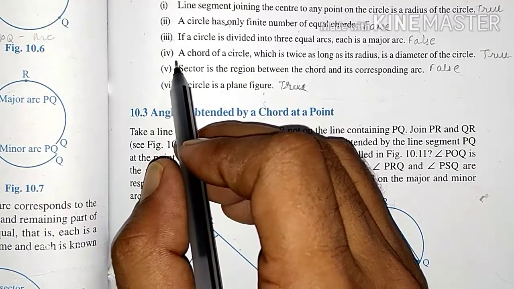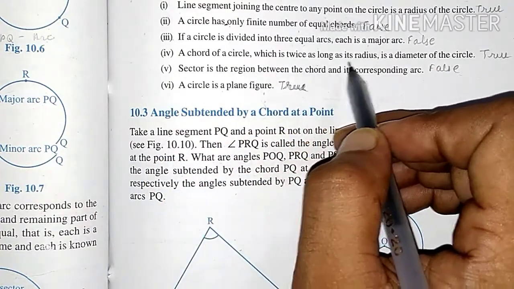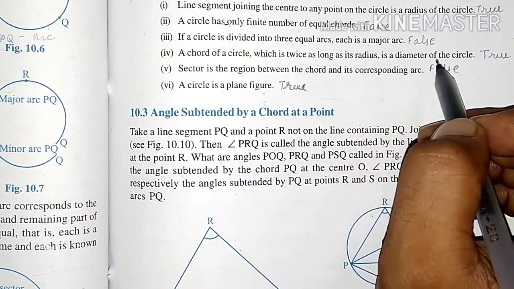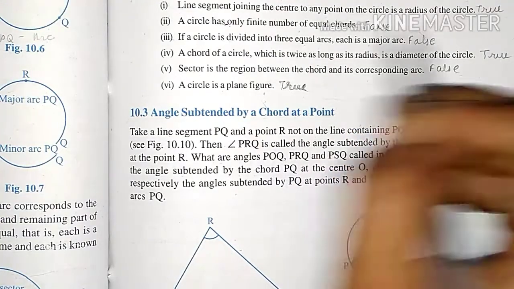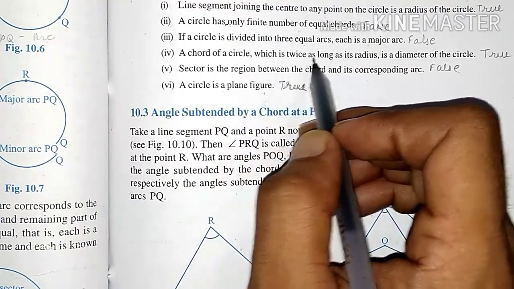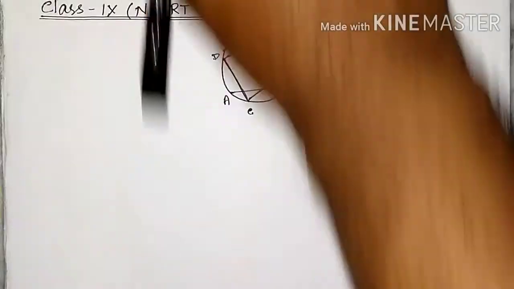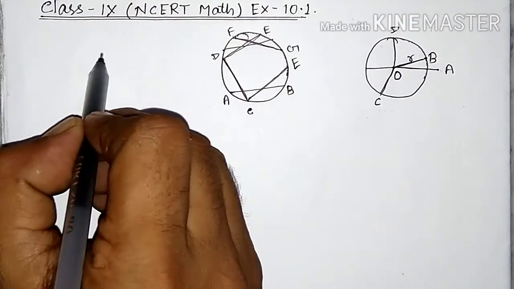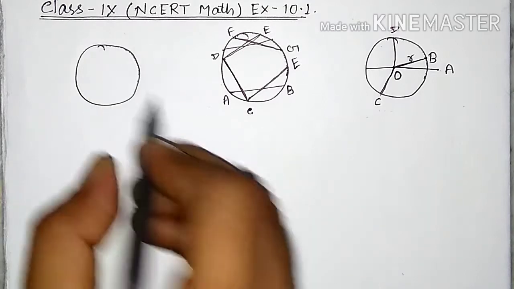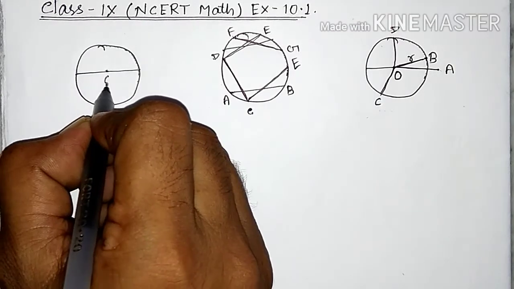Question number four: a chord of a circle which is twice as long as its radius is a diameter of the circle. Yes, it is true. So this is a circle, this is the chord and this is the center of the circle.